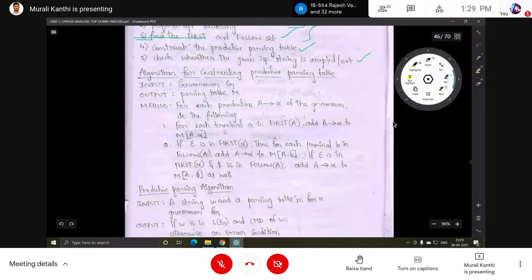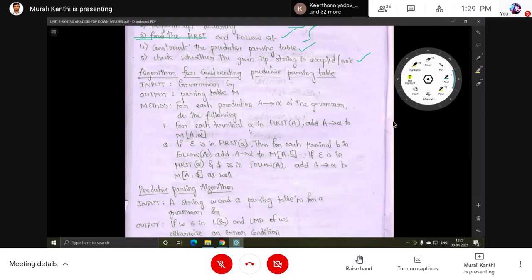Okay, so the first step in the algorithm is, for any production, for each terminal alpha in first of A. First we find the first set and follow set. So in first of A, alpha is one symbol in the first set.